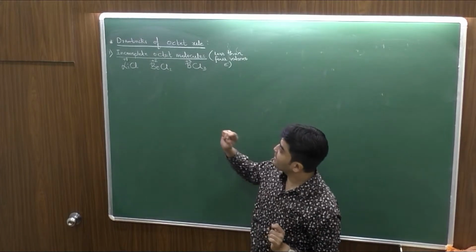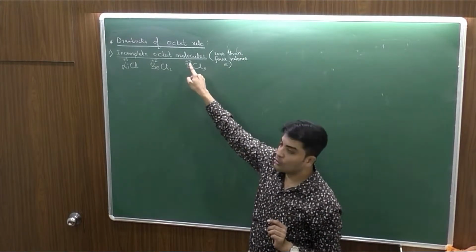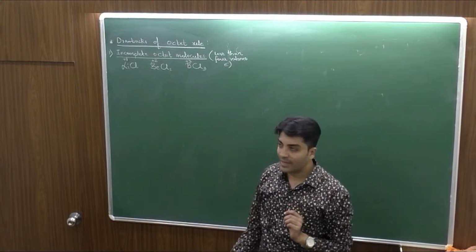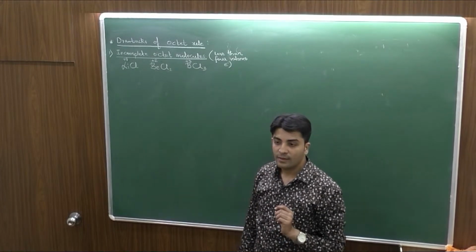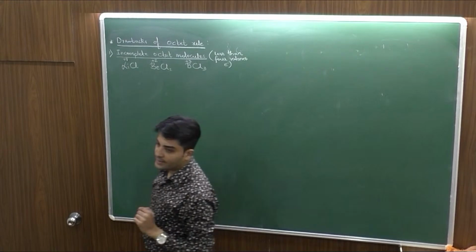So the smallest cation is boron, and the charge on boron is highest among the 3 compounds. That is why, with Fajans' rule, I can say that BCl3 is more covalent in nature.